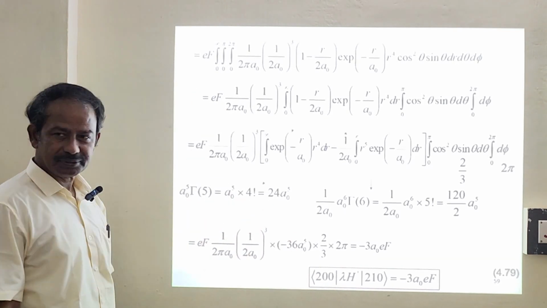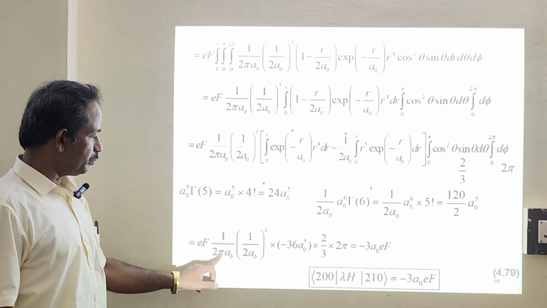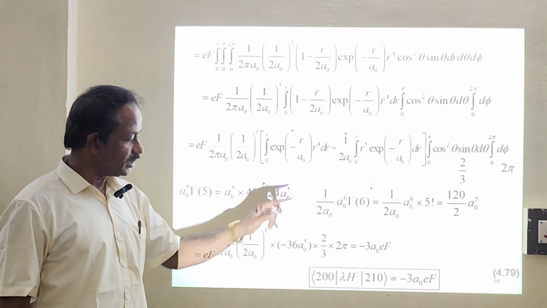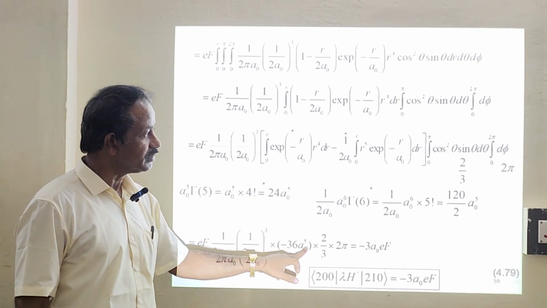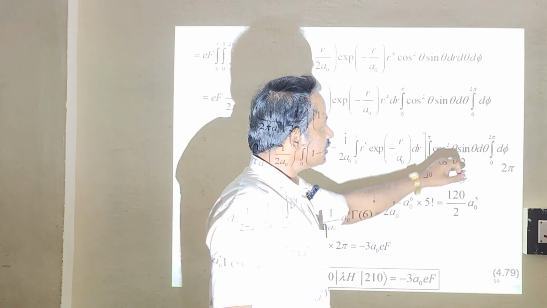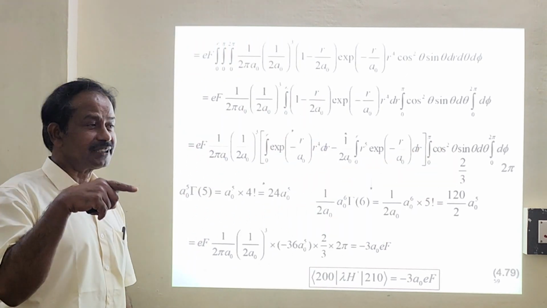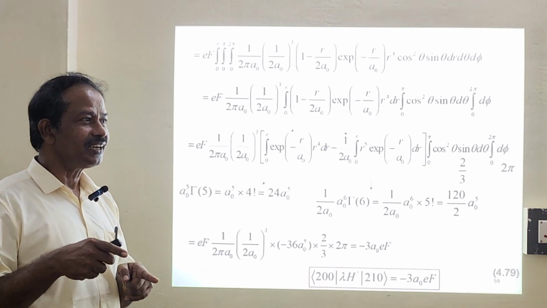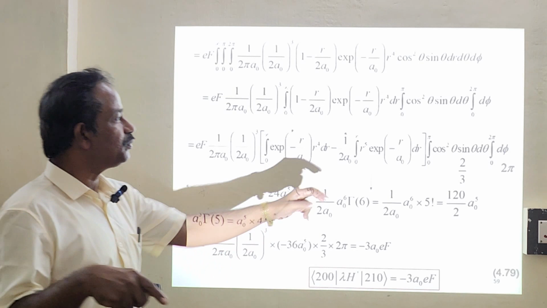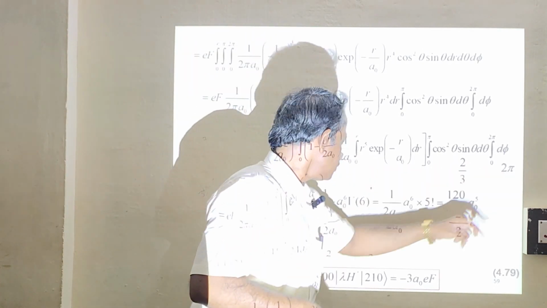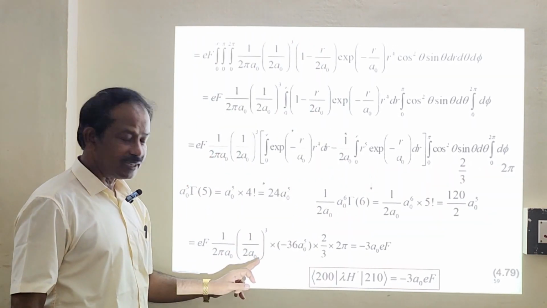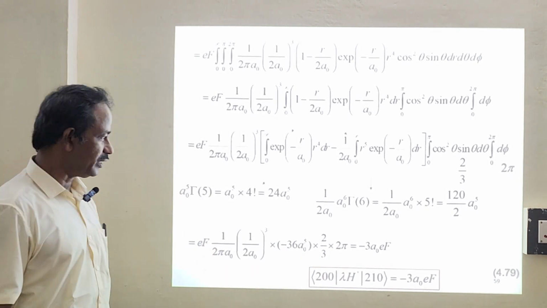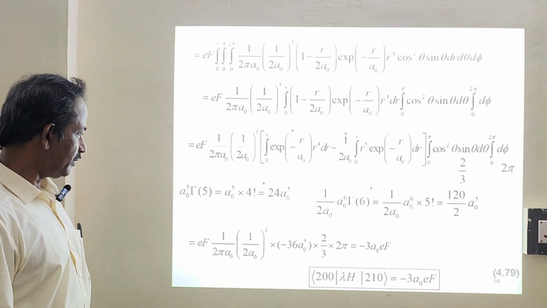Remaining factor is just a substitute. You have eF is here, 1 by 2 pi a naught, and 1 by 2 a naught multiplied by, put together, that will give you minus 36 a naught to the power 5. You just try cos square theta sin theta d theta using the second method, that is d cos theta. Can you remember? You substitute for sin theta d theta as d cos theta, and you will get exactly 2 by 3, and the answer for this one will be 2 pi. You substitute all the answers, you will get minus 3a naught eF.